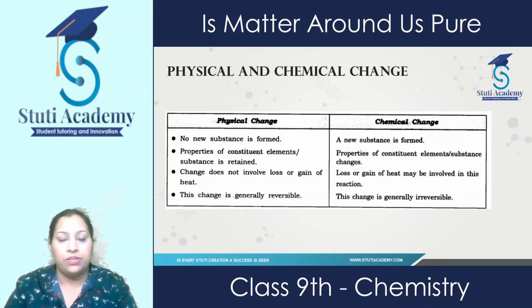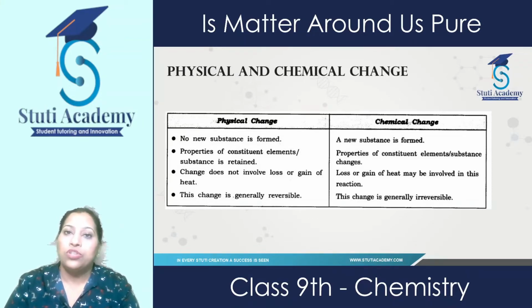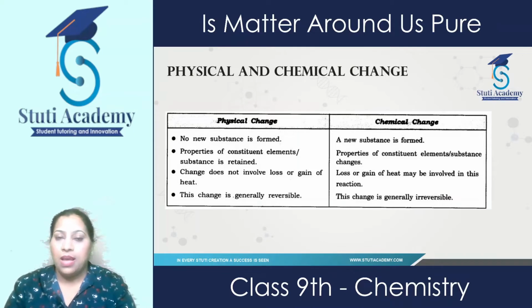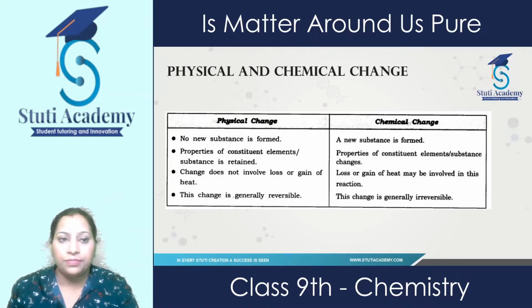They will not change. For example, if we mix salt and water, it's a physical change. It makes salt water, but the properties of the salt and the water remain there. But in a chemical change, as I told you, if iron comes in contact with oxygen and water, it's entirely changed.